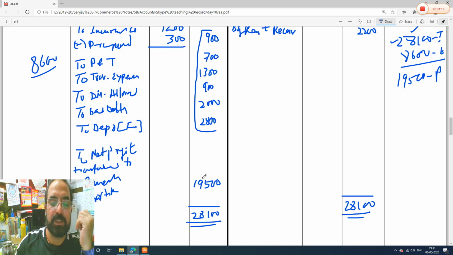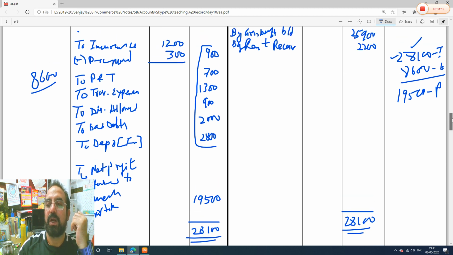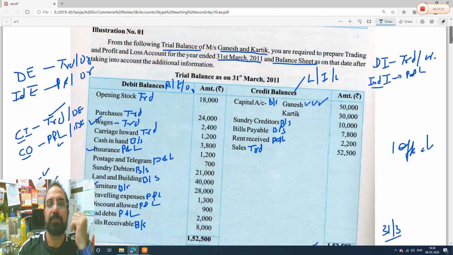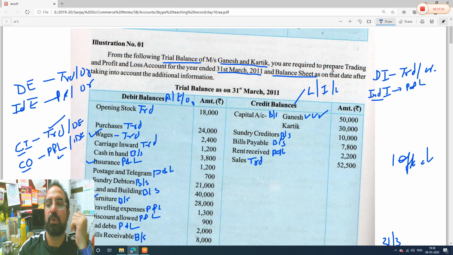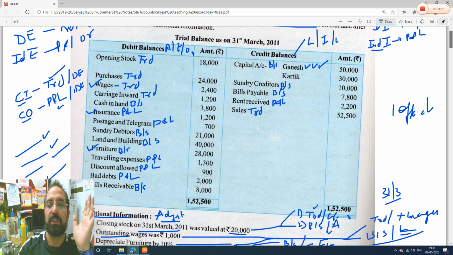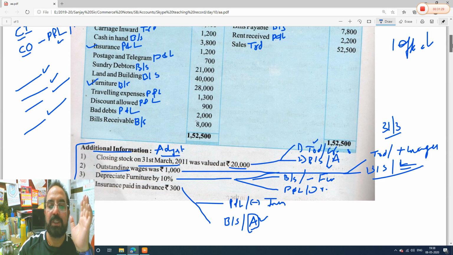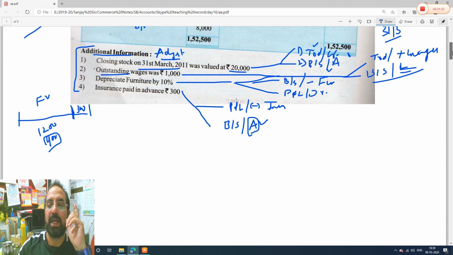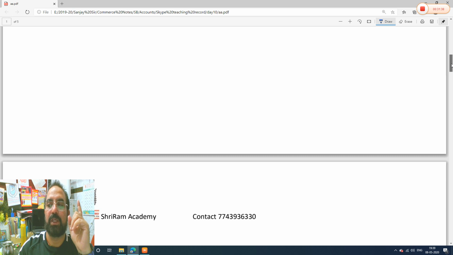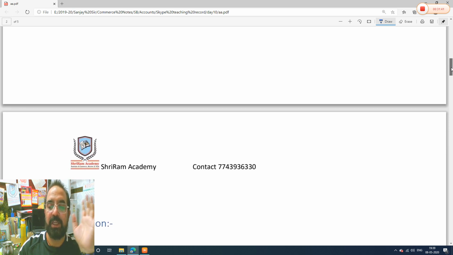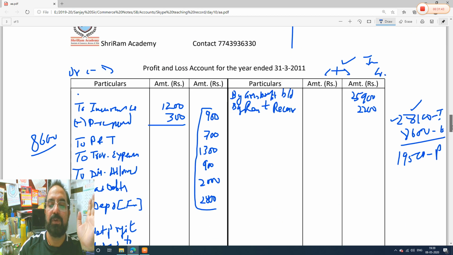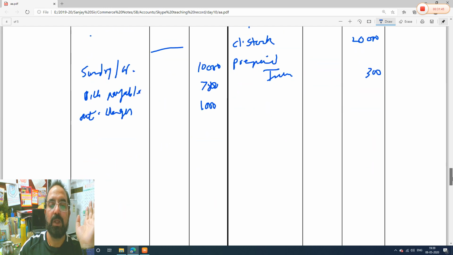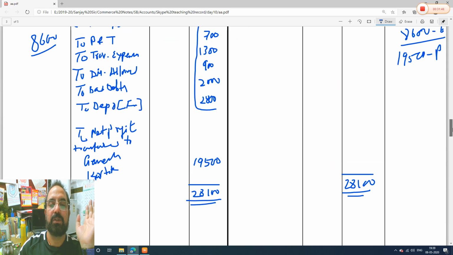But how will they get this profit? In the profit sharing ratio. Is the profit sharing ratio given in the question? Have they mentioned the profit sharing ratio? No, they have not mentioned the profit sharing ratio. So guys, if the profit sharing ratio is not mentioned in the question, we will distribute as per the Partnership Act 1932. And what does the Partnership Act 1932 say? If the partners have not agreed on a profit sharing ratio, then they will share the profits equally. So this 19,500 we will distribute between Ganesh and Karthik equally.